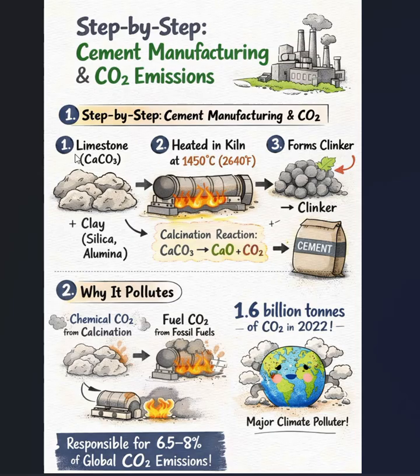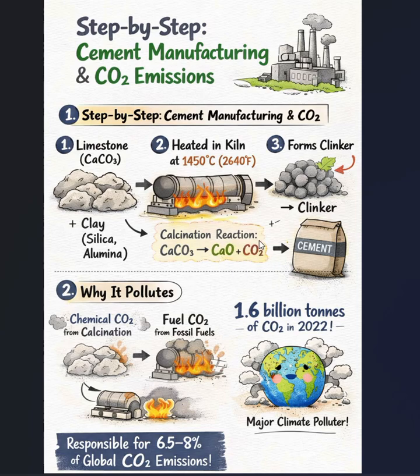First let's try to understand the manufacturing of cement. In the first step, the limestone and clay are mixed; the clay has silica and alumina. This mixture is heated at 1450 degrees Celsius, and a calcination reaction happens, which produces lime and carbon dioxide.